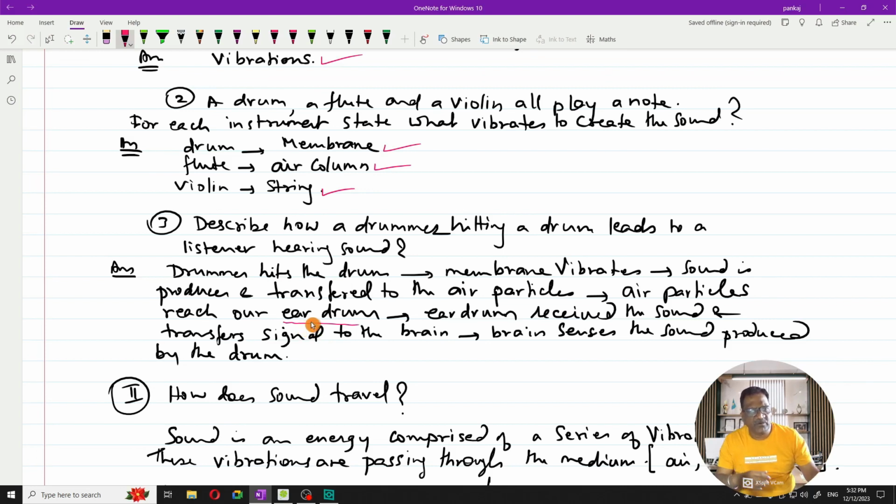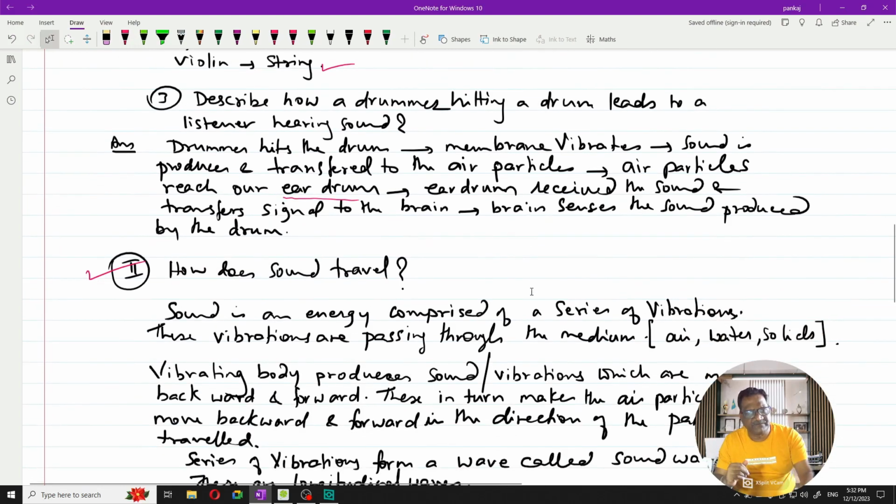So that's all about part one of this particular chapter, that is, what is the main reason behind sound being produced. Now, once we have come to know how a sound is produced, basically with the help of a vibrating body, let us talk about how a sound travels. Sound is produced, that we have seen. How does the sound travel, what is the mechanism of traveling of a sound? So let us come to that part. Subtopic 2 is, how does a sound travel?